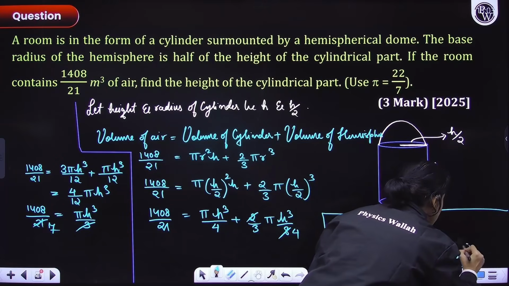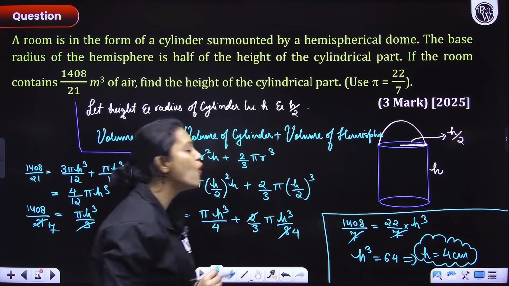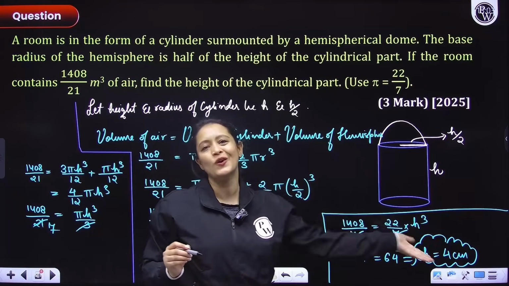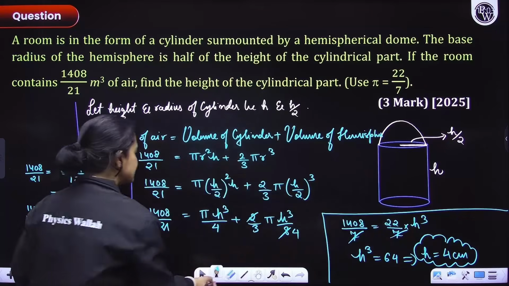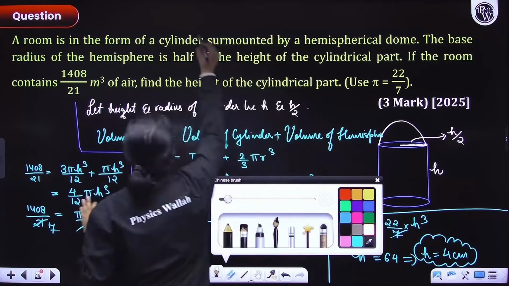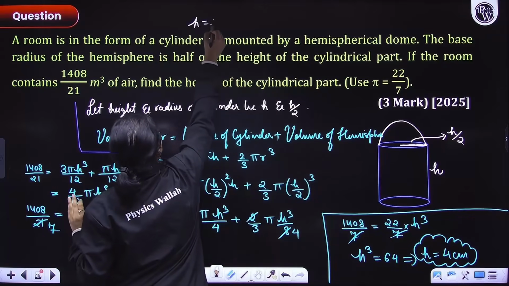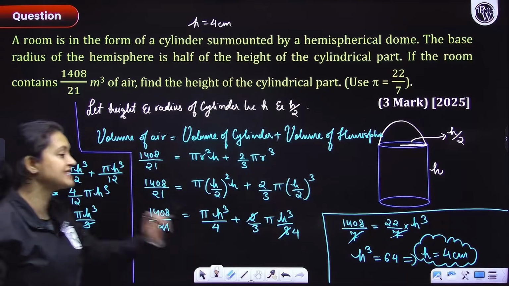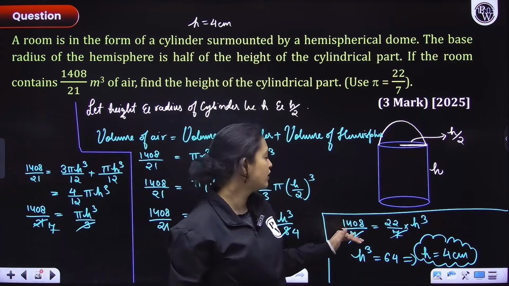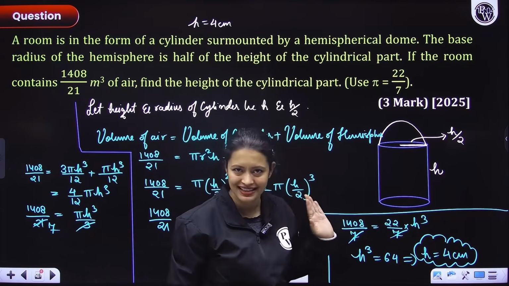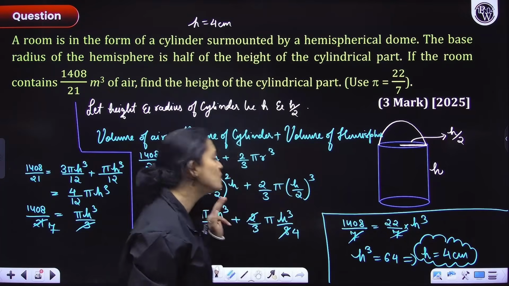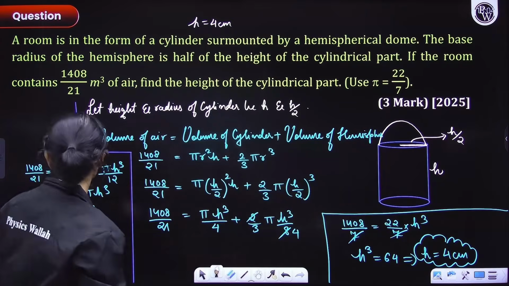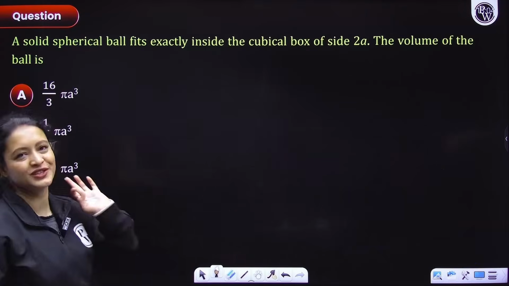The value of h is equal to what, everyone? 4 centimeters, right? Because h cube is 64, so h is the cube root of 64. So what's the answer, everyone? h is 4. Here, there was absolutely no calculation except at the very end where you had to divide 1408 by 22. That's it. I hope you understood this. So with that, everyone, let's move on to the next question.